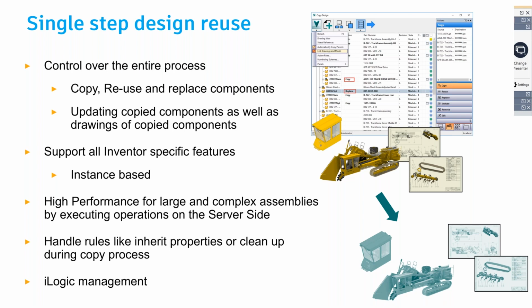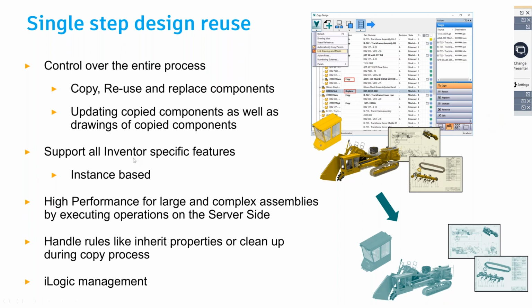But with this intelligent copy and reuse functionality in Vault, I can bring in all the supported links, which can then work with the new project as well.